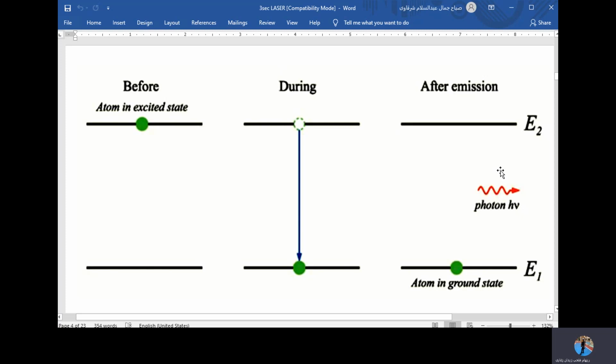As a result, a photon which carries energy exactly equal to the energy absorbed to cause the transfer in the first place will be released, and the photon will carry energy as h nu, where h is Planck's constant and nu is the frequency. So the atom returns back to E1, which is the ground state.